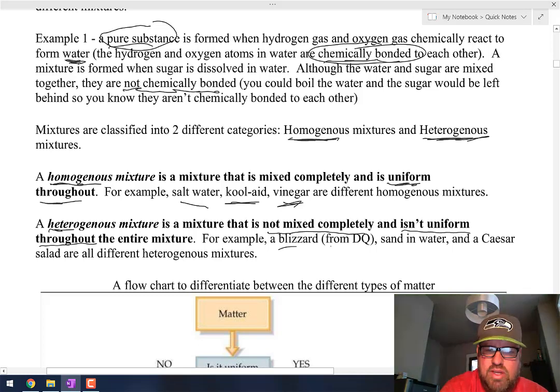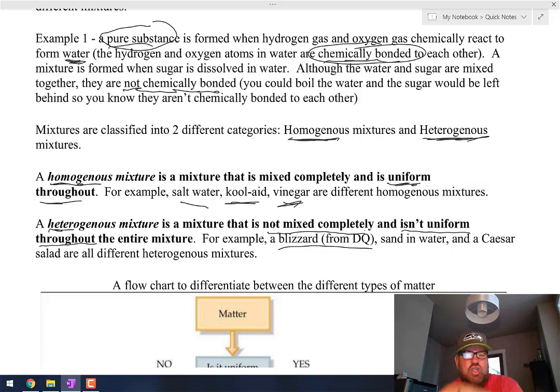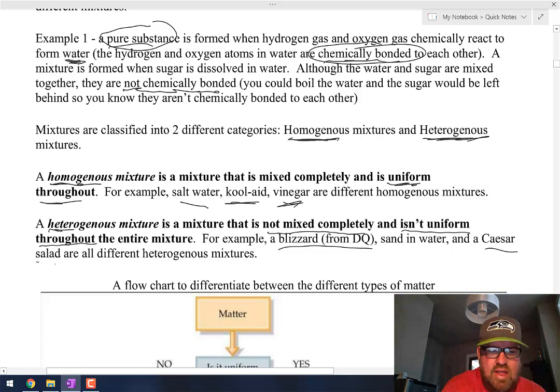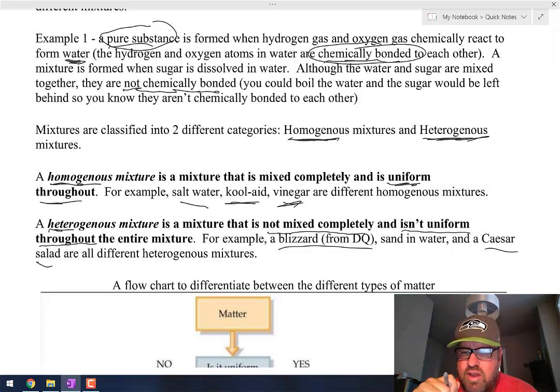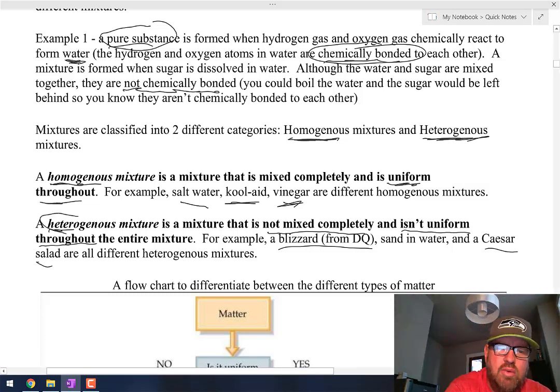Okay, I get a Blizzard from Dairy Queen and I take a bite. The next bite is not going to be the same because there might be a little bit more chocolate in that one. There might be a little bit more, I don't know, Reese's Pieces. Okay, think about when you eat a salad. A salad is a mixture, but it is definitely a heterogeneous mixture because every bite's a little bit different. You might get a little bit more salad dressing, you might get a little bit more of a crouton or a piece of cheese or something. Okay, so those are heterogeneous mixtures.